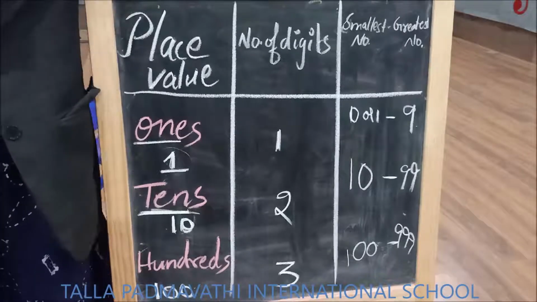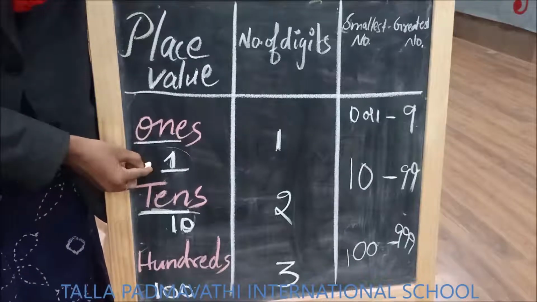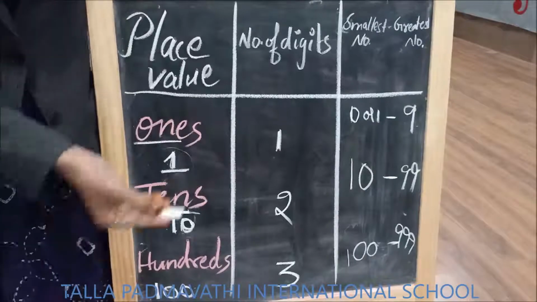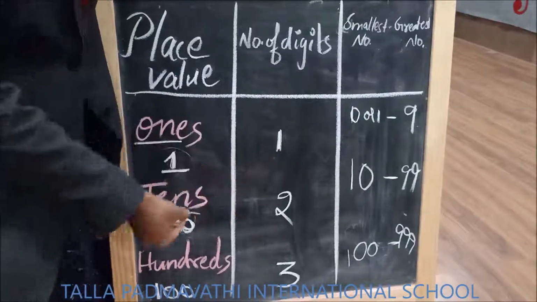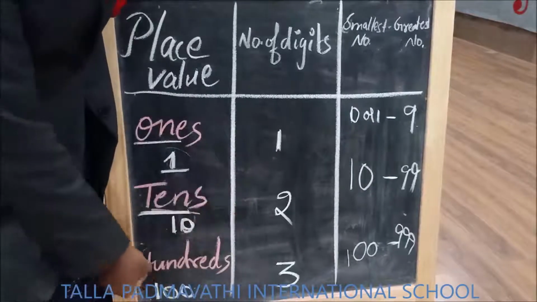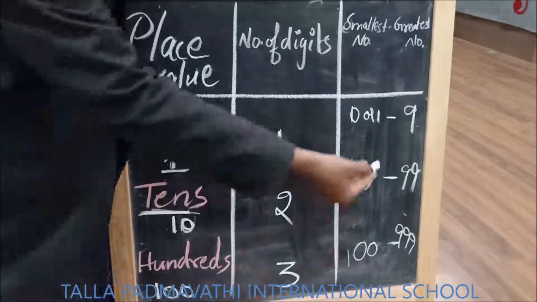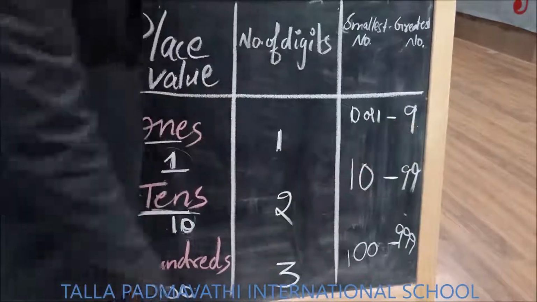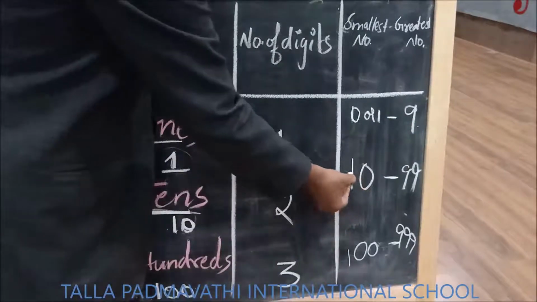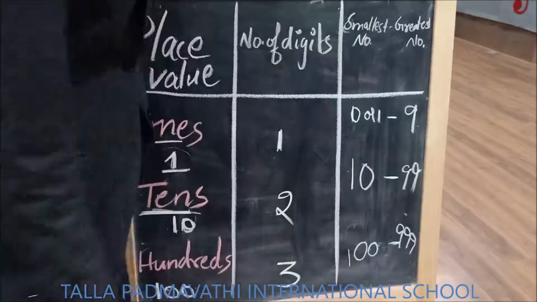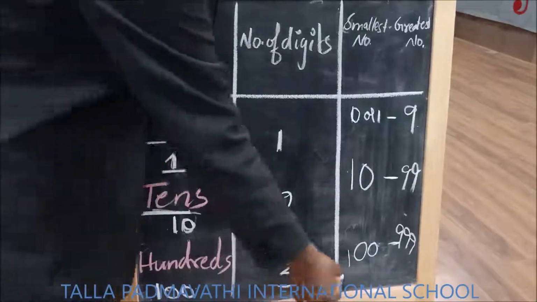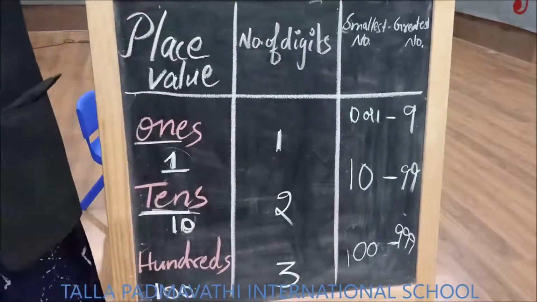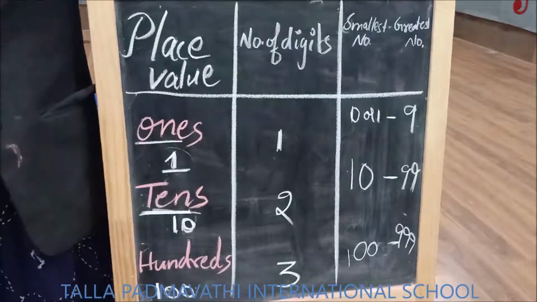999. So once again, 1 stands for 1, 10 stands for 10, 100 is represented as 100. And the number of digits in ones is 1, tens is 2, hundreds is 3. The smallest number is 1, greatest number is 9. The smallest 2-digit number is 10, greatest 2-digit number is 99. Smallest 3-digit number is 100 and greatest 3-digit number is 999.